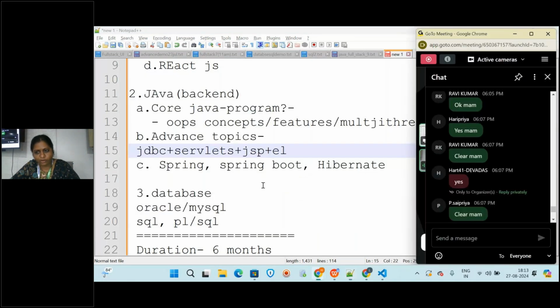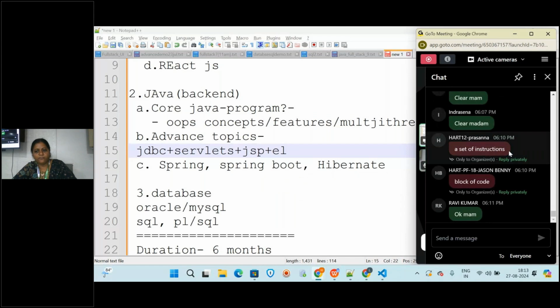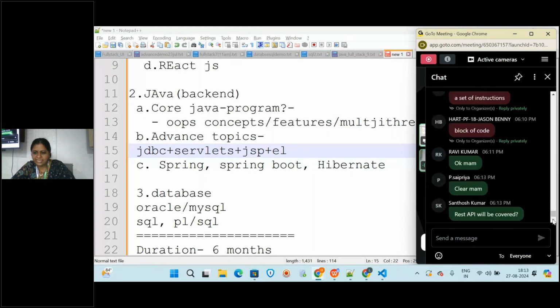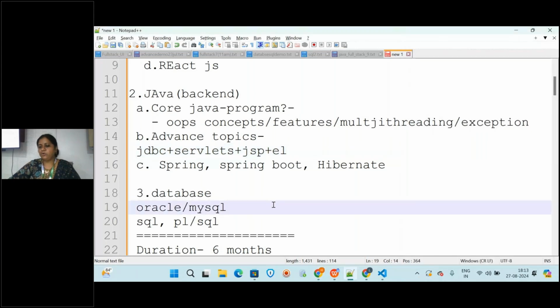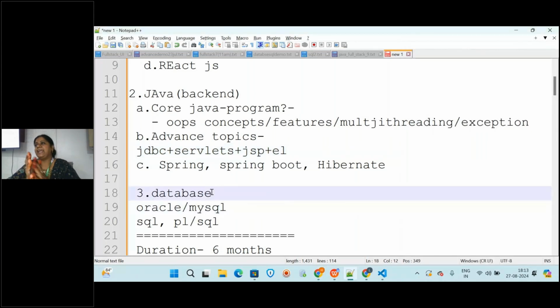Okay, yes, set of instructions, correct. It's a block of code. Yes, Benny and Prasanna, yes, it's correct. Yes, it will be covered. REST API will be covered. Yes, Santosh, it will be covered. And along with this, the third module we have is the database.